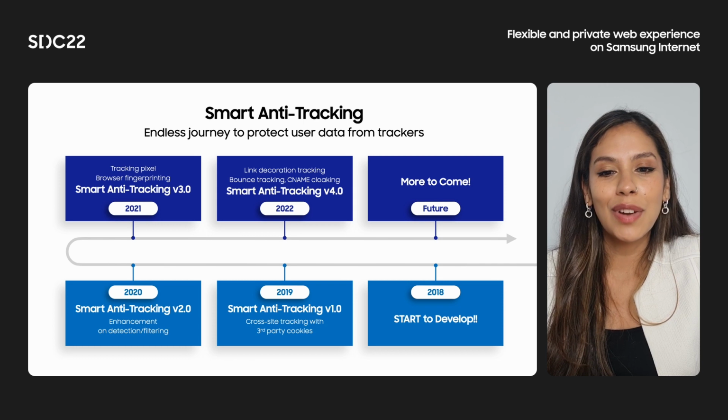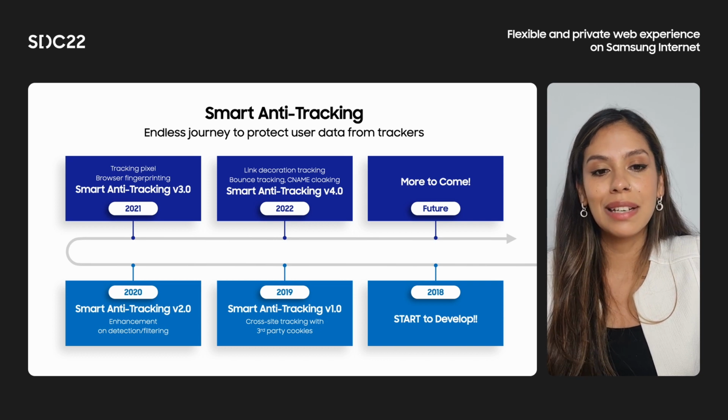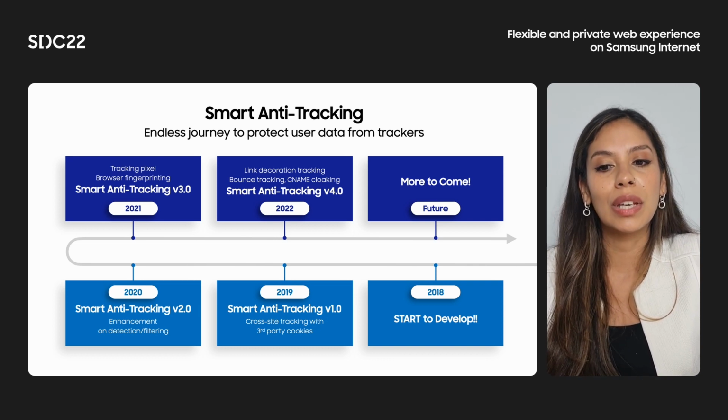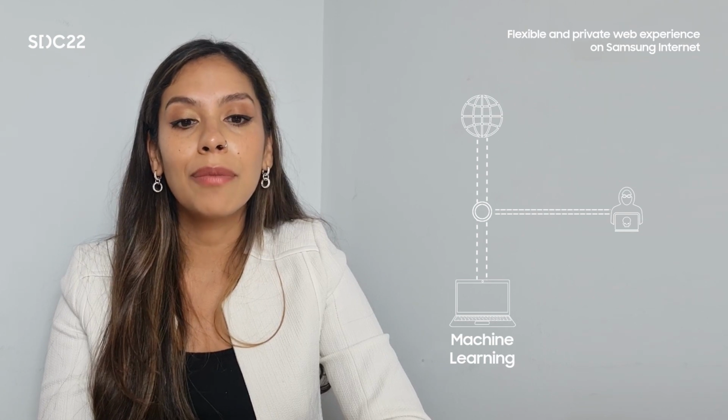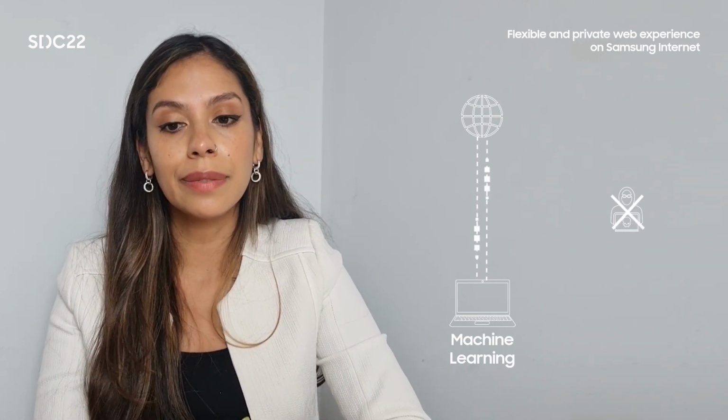But Smart Anti-Tracking is a privacy and security feature that allows your mobile phone to automatically remove tracking cookies. It uses on-device machine learning to identify trackers used by a website and remove them, preventing websites from seeing your online activities.